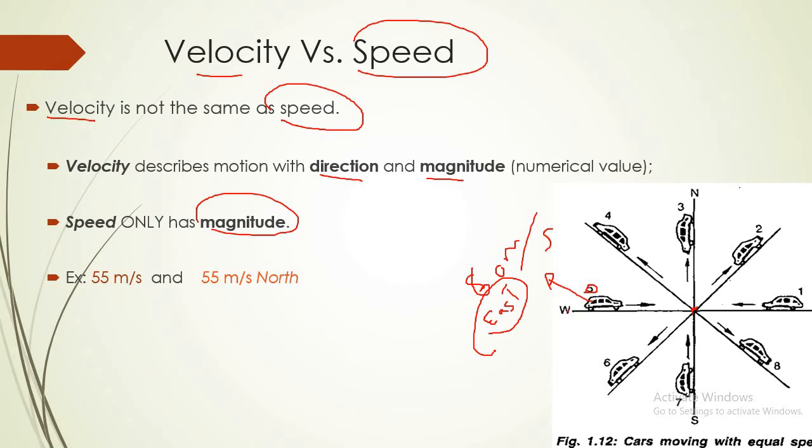In velocity, I describe motion with direction and magnitude, which is the number, 60 meters per second. But if I said that this car moves from this point to this point at 70 meters per second only, without describing the direction, this is speed.